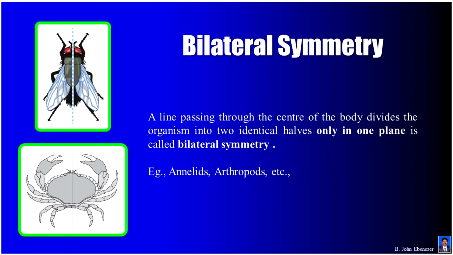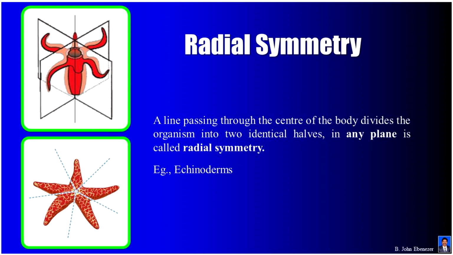Bilateral symmetry. A line passing through the center of the body divides the organism into two identical halves only in one plane is called bilateral symmetry. Example, annelids, arthropods, etc. Radial symmetry. A line passing through the center of the body divides the organism into two identical halves in any plane is called radial symmetry. Example, echinoderms.